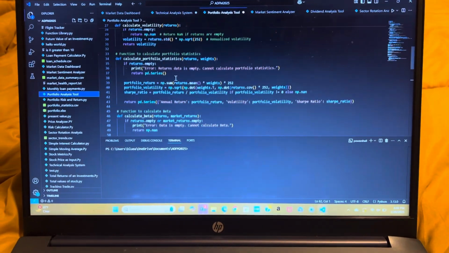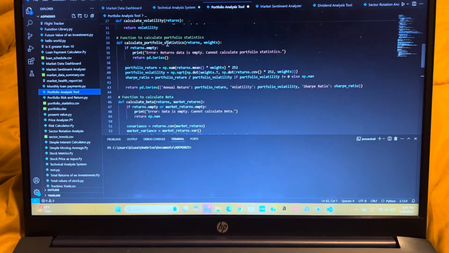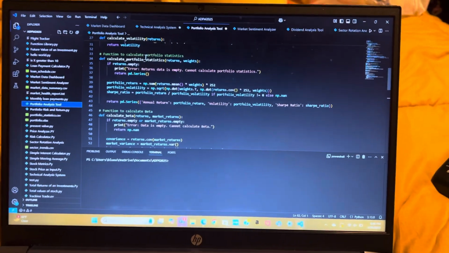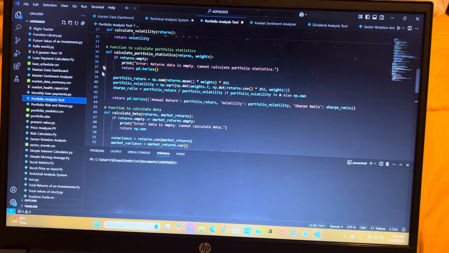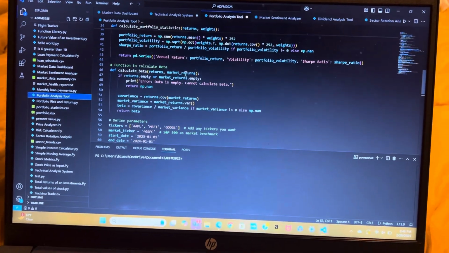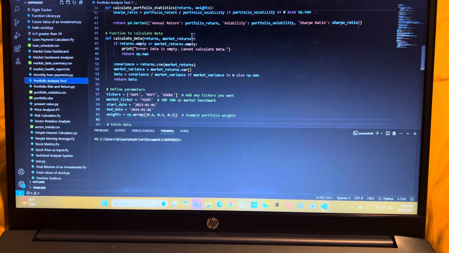Then we jump all the way down here to where we calculate the portfolio statistics. That's what all this code is doing. Then we're going to calculate the beta, which is what all of this code is doing right here.